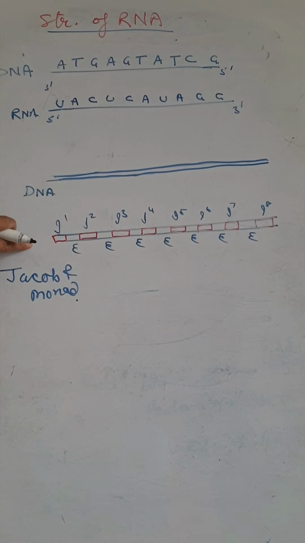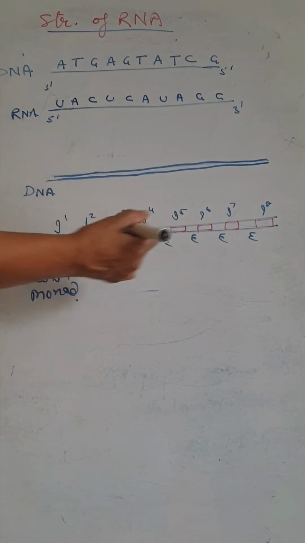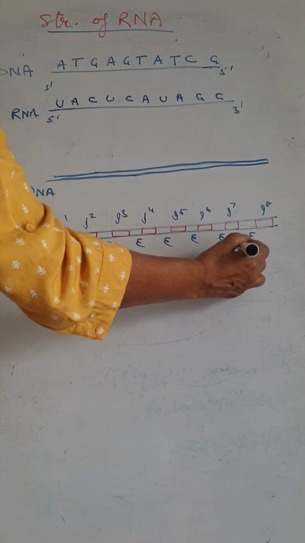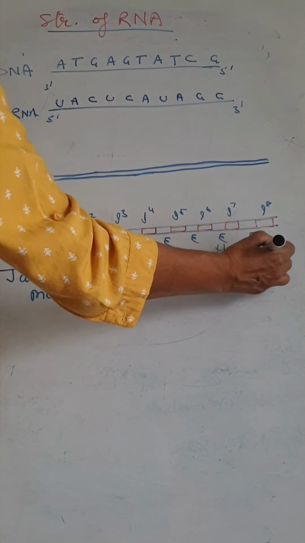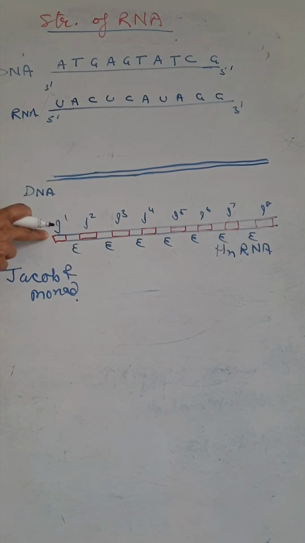This type of RNA is called heteronuclear RNA, or hnRNA, because it contains both the coding and non-coding parts. Now the non-coding parts are removed.